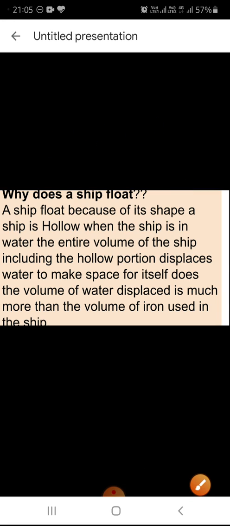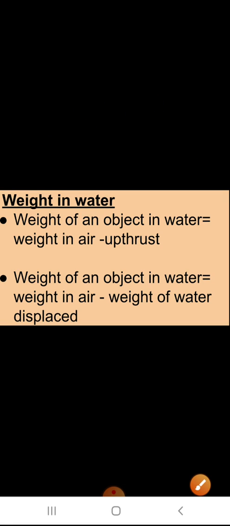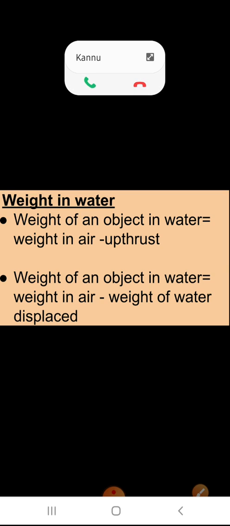Now let's see the next topic, weight in water. What is the weight in water of different things, we'll study. Now you have seen that when a brick is immersed in water, it appears to be very light.